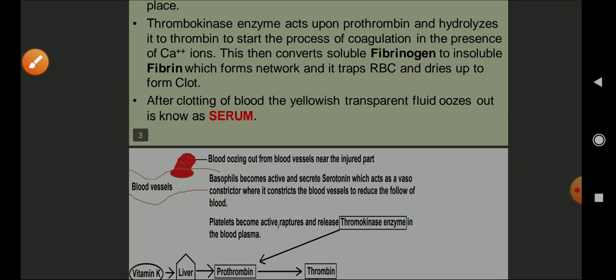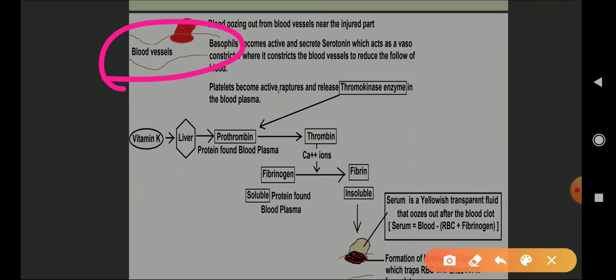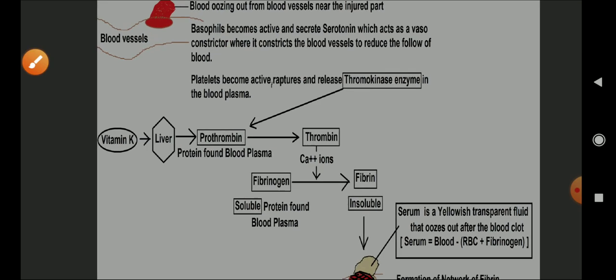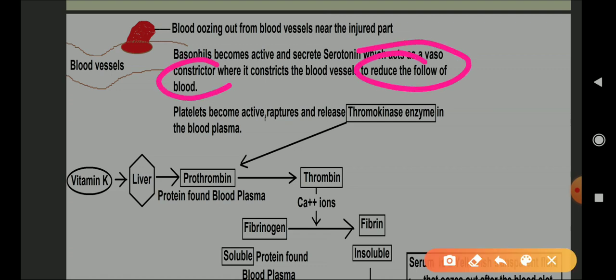So let us see the diagram here. This is the blood vessel. It is injured. Red color blood is shown in the diagram, which means that from the injured part the blood is oozing out. Let me zoom in. At that time, what happens here? Basophil becomes active and it secretes serotonin. Serotonin acts as a vasoconstrictor, which constricts the blood vessel to reduce the flow of blood. So this is the first function, and the clot forms. The flow of blood is reduced, and platelets become active.